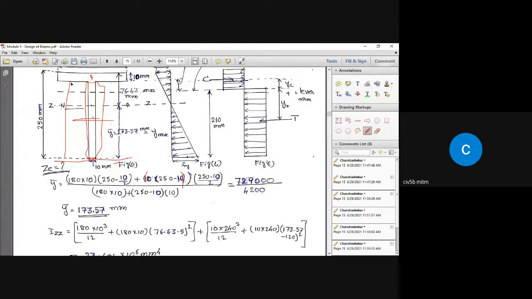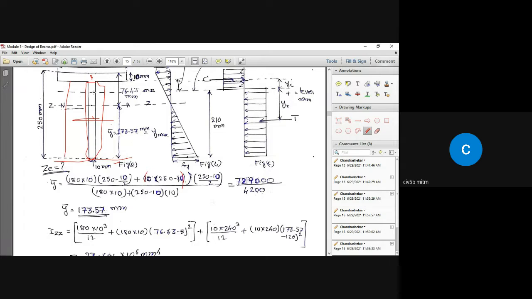That is going to give you the moment of inertia of the top flange section about the ZZ axis, plus the moment of inertia of this rectangular stem about its own centroidal axis, plus the area of this stem multiplied by the square of the perpendicular distance between the main centroidal axis and the centroidal axis of the component area, that is the stem.